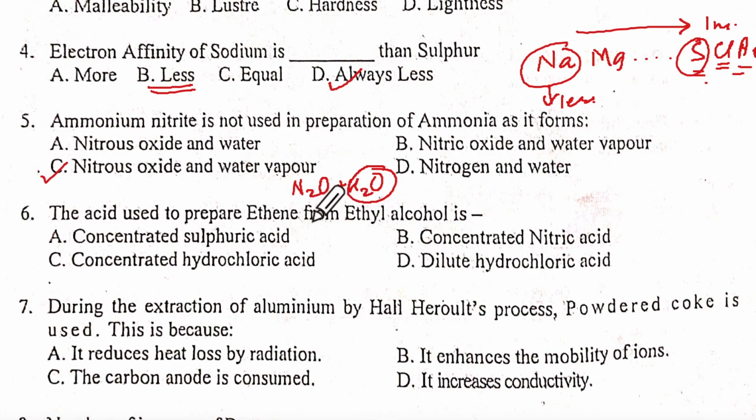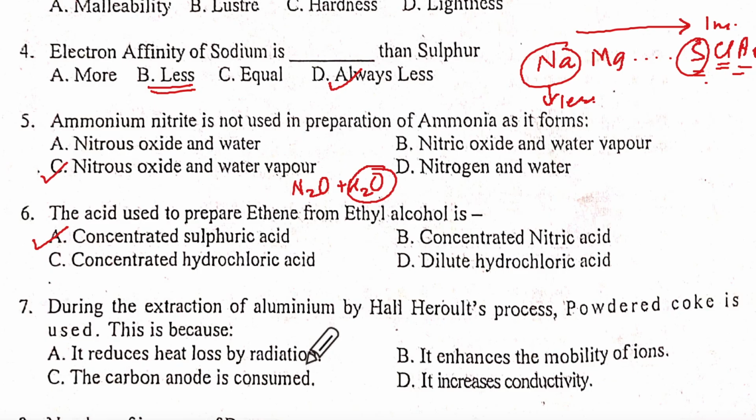Acid used to prepare ethene from ethyl alcohol. Concentrated sulfuric acid. Correct. Because it is dehydrating. Concentrated, option A. Oh yeah, correct. During the extraction of aluminium by Hall-Heroult's process, powdered coke is used because of heat loss by radiation.